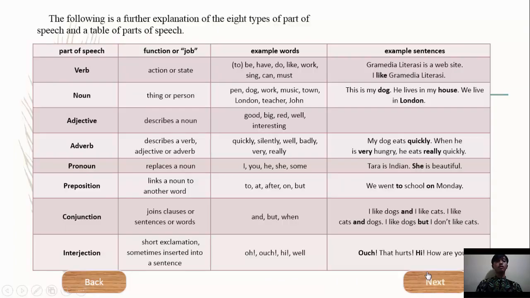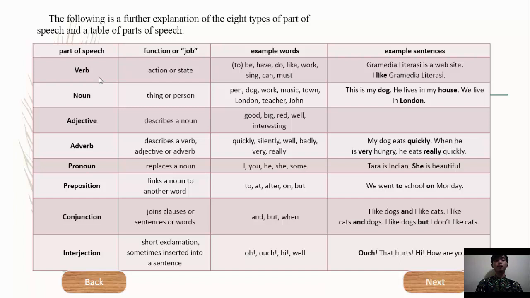Next, the following is further explanation of the 8 types of the part of speech and table of part of speech. First, verb. Function or job of verb is action or state. Example words of verb are to be, have, do, like, work, sing, can, must. Example sentences of verb are: Gramedia Literacy is a website. I like Gramedia Literacy. Like is verb.